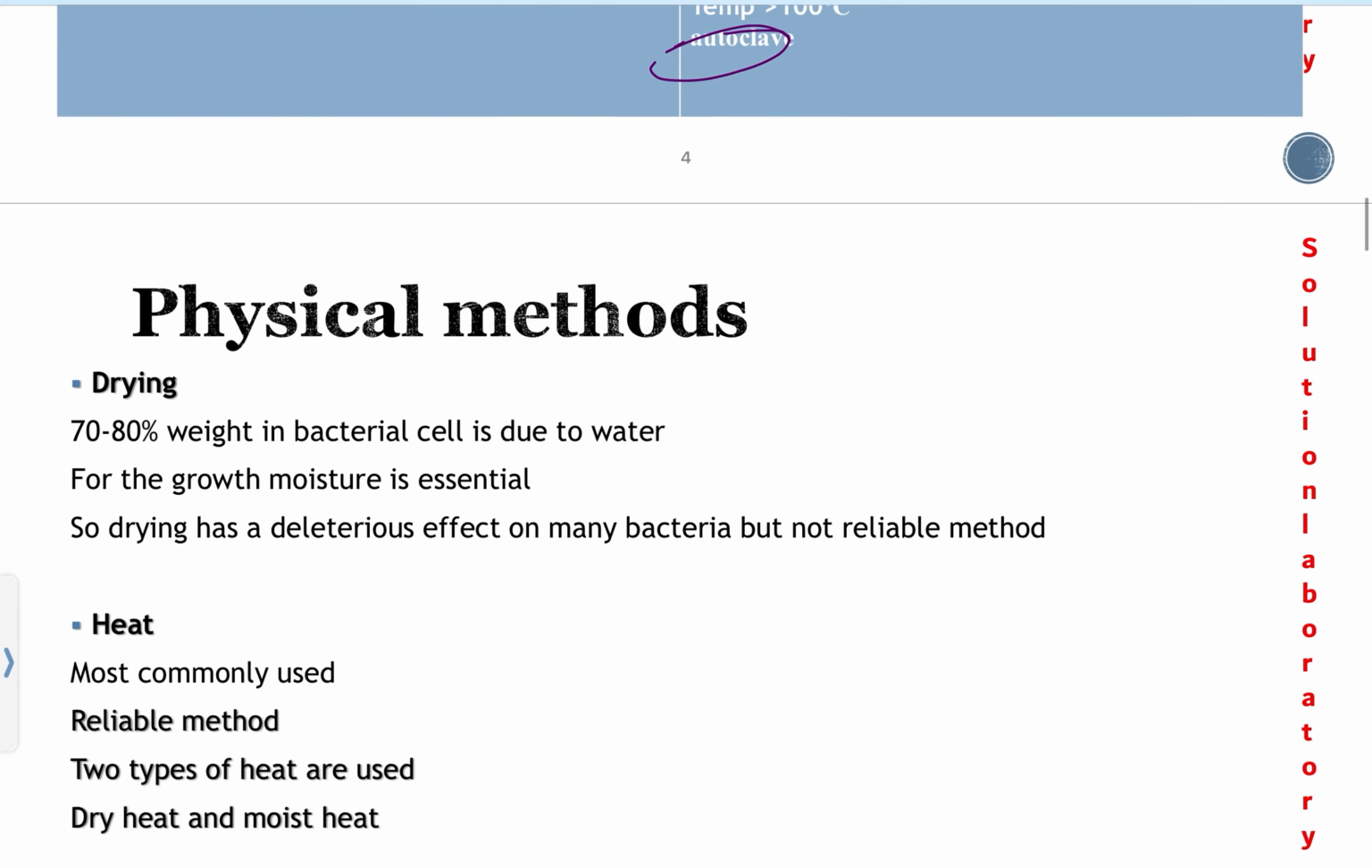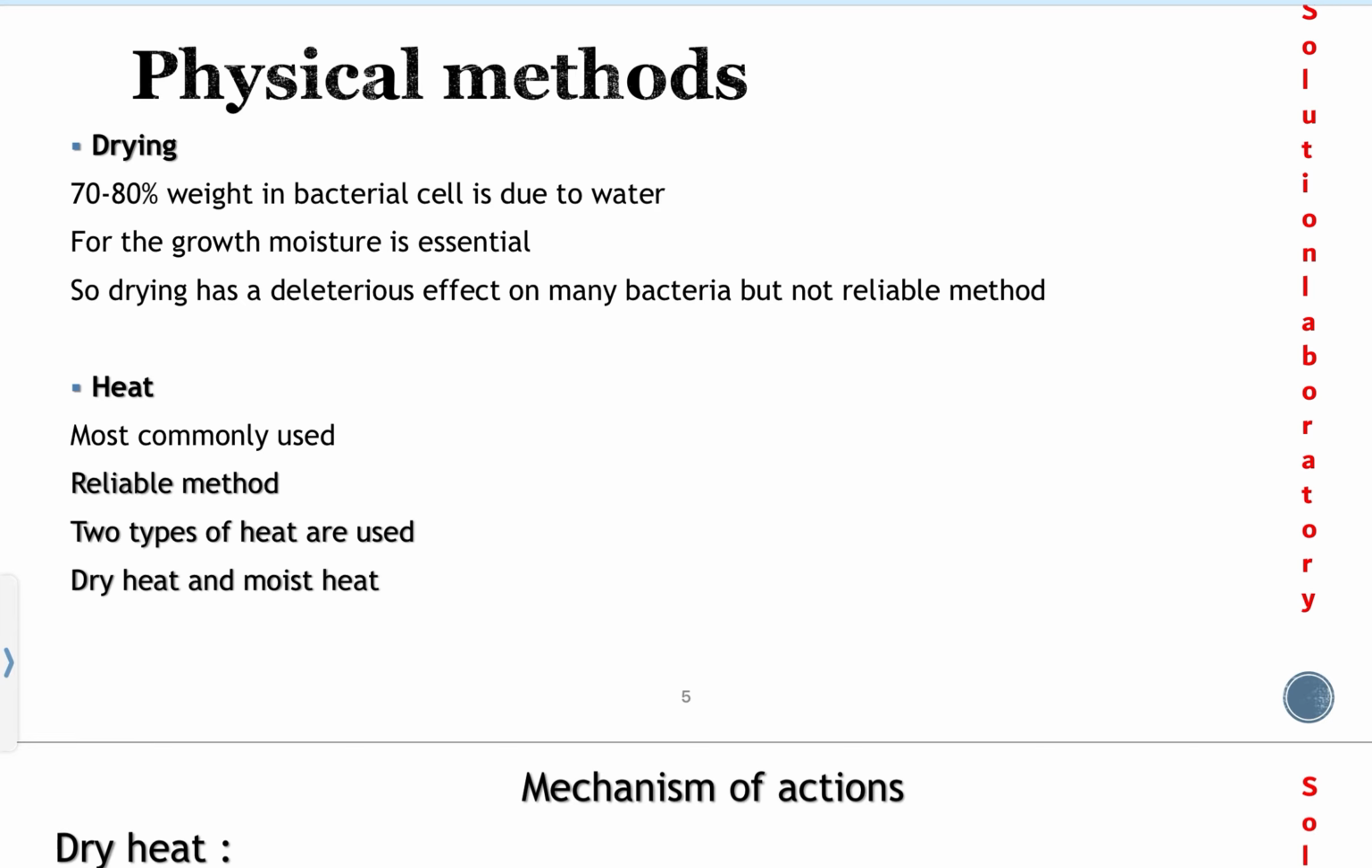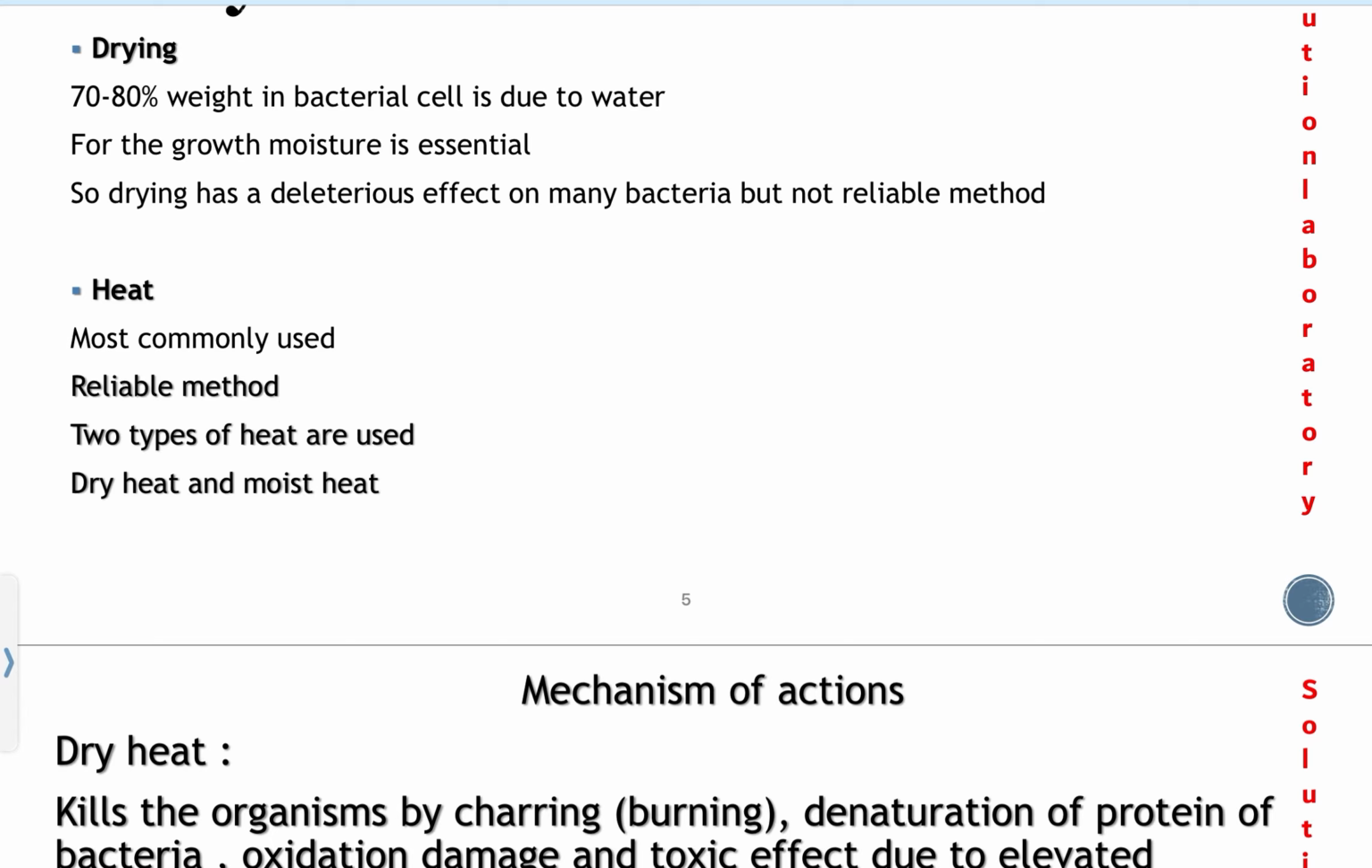Let's begin with the physical methods. What is drying? As we know, 70 to 80% of the weight of bacteria is due to water, so they require moisture for their growth and survival. So when we dry them, or dry them using sunlight, this has a deleterious effect on many bacteria, but this is not a reliable method. So what are the reliable methods? The reliable method is the heat method, the most commonly used method.